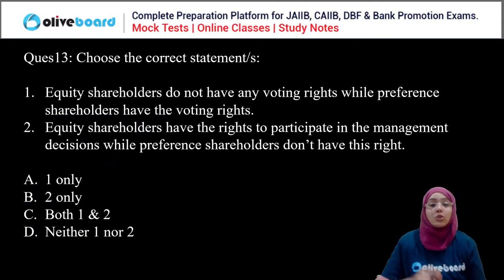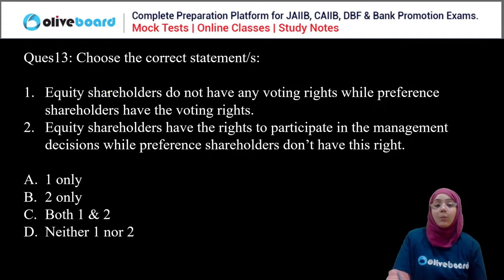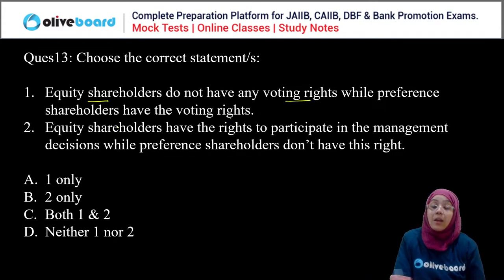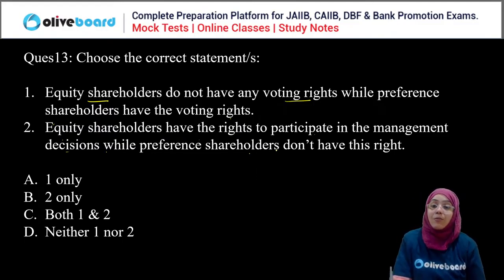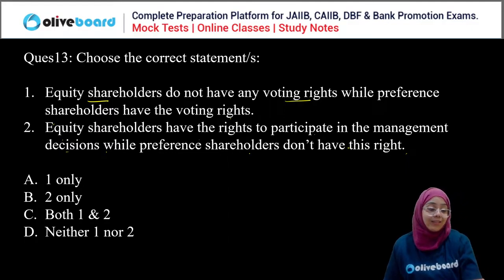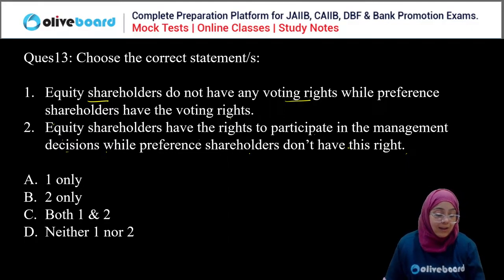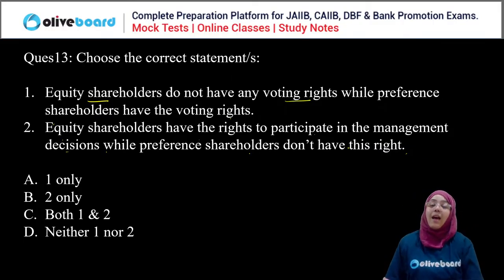Done. Next question. Choose the correct statement. Equity shareholder do not have any voting right while preference shareholder have. Equity shareholder have the right to participate in the management decision while preference shareholder don't have this right. Everyone, please answer this question and choose the correct statement. Very simple. Just focus and answer this question.